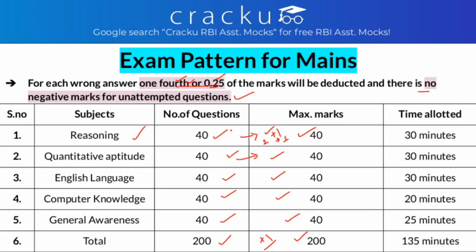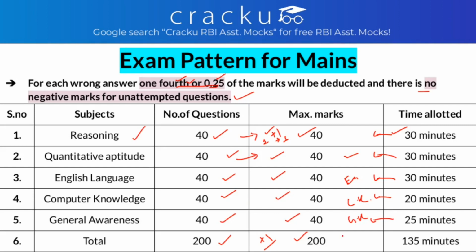And what is the time division? You get 30 minutes to solve the 40 questions of reasoning, 30 minutes for 40 questions of quants, 30 minutes for English, 20 minutes for computer knowledge and 25 minutes for general awareness.